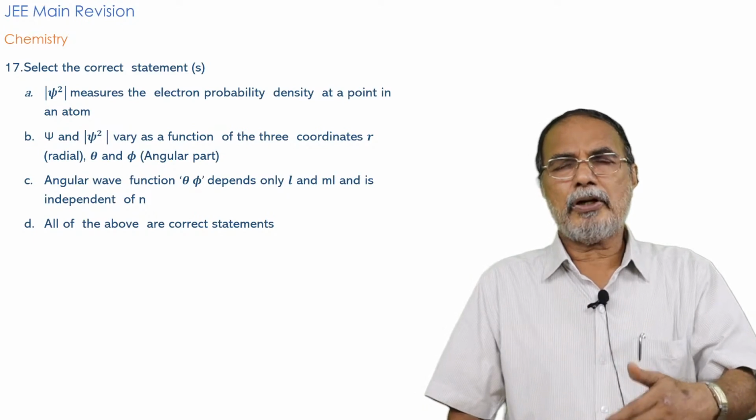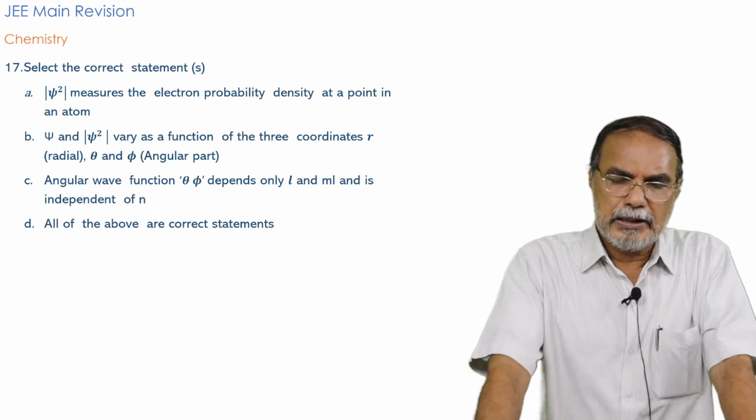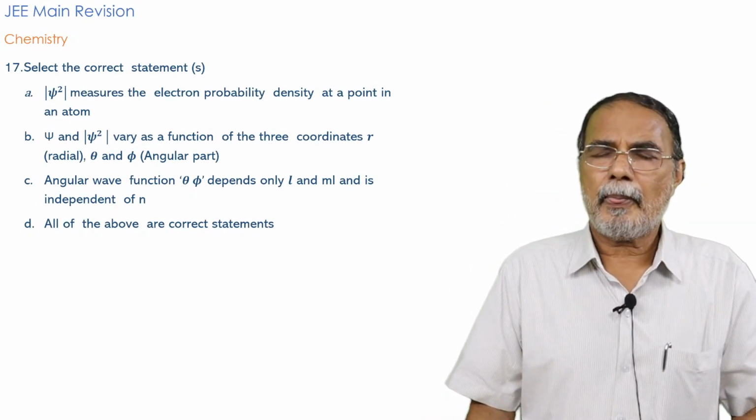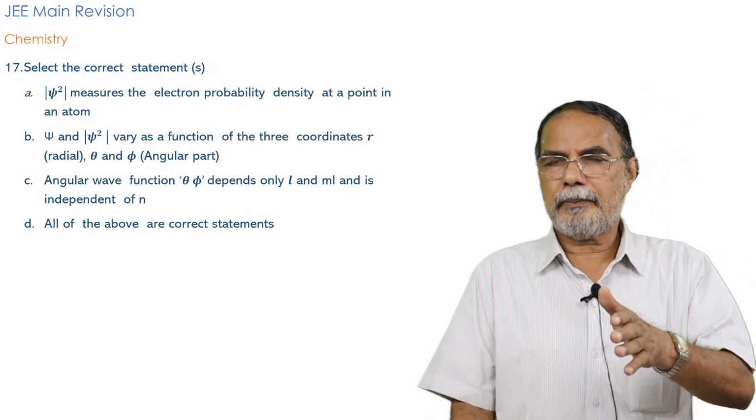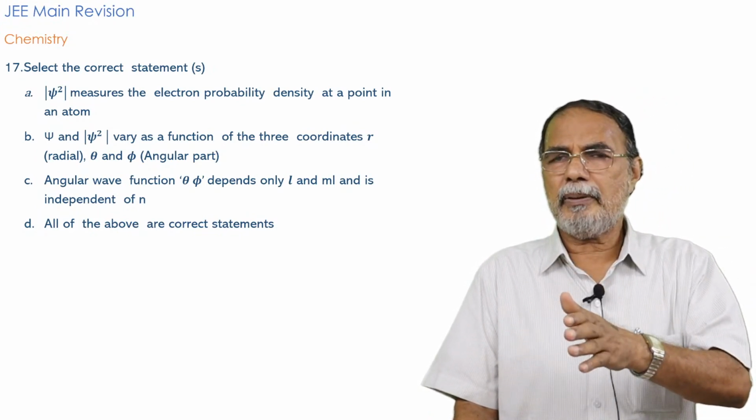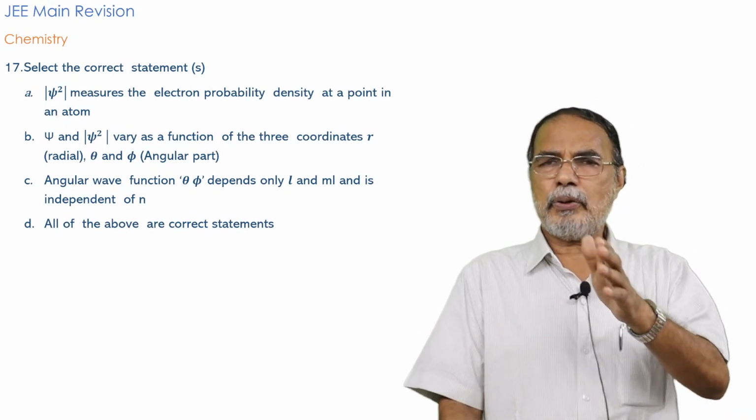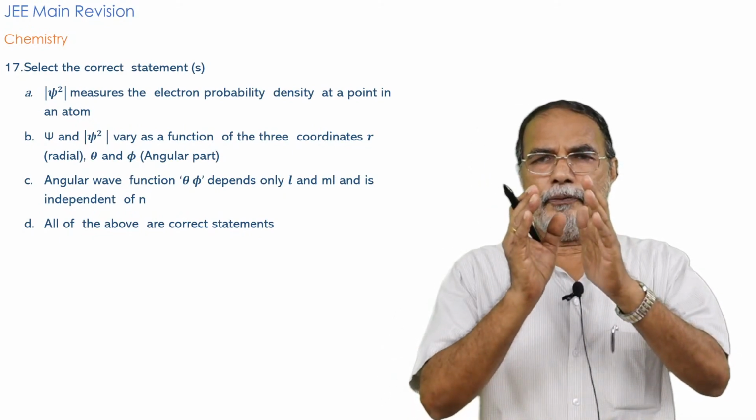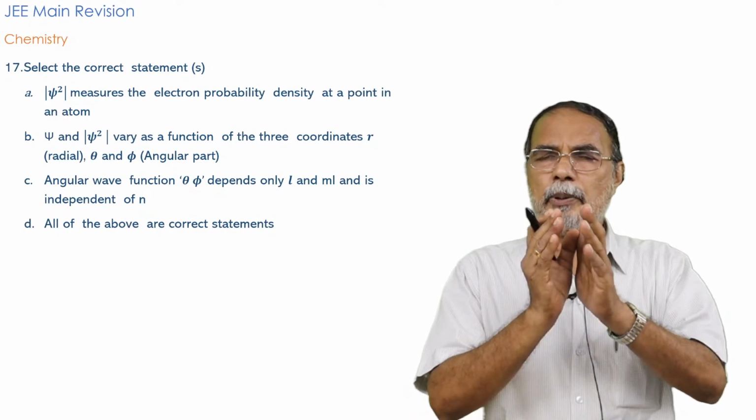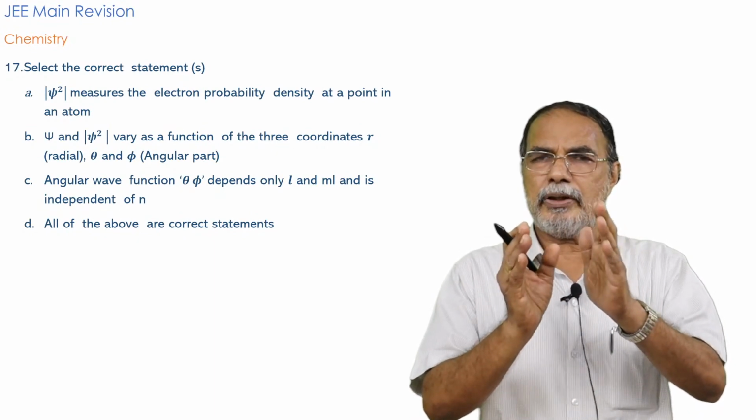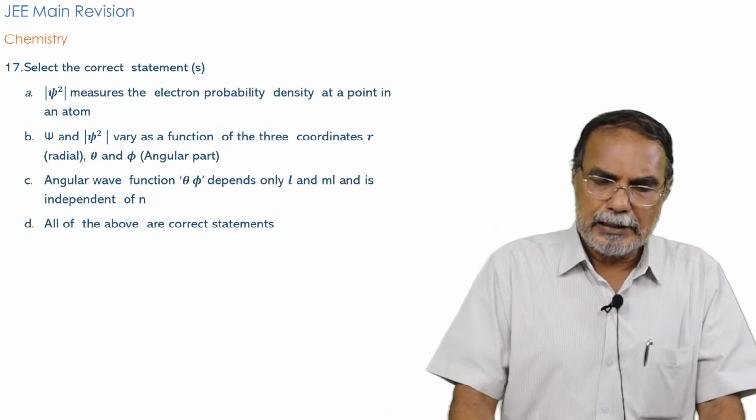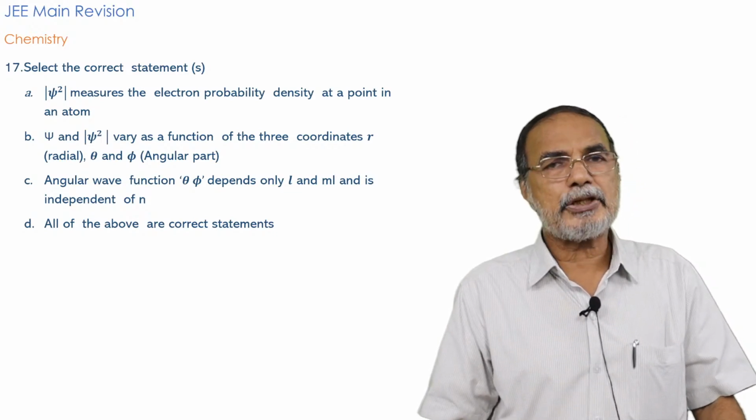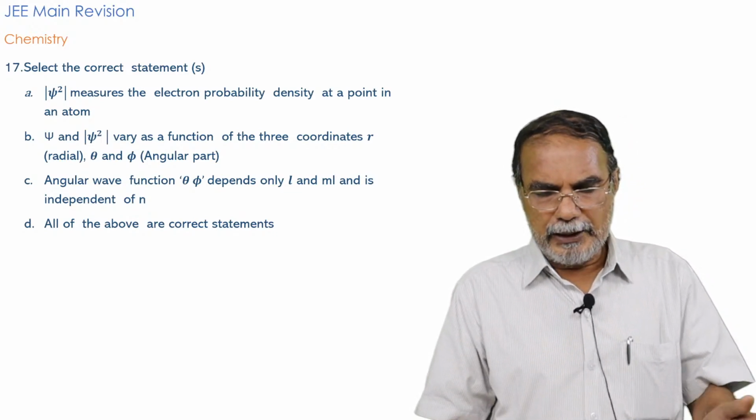Check which statements are correct. Modulus of psi square. Now why modulus of psi square? Because psi may contain a complex number. If psi contains a complex number, then the modulus of psi square is obviously a positive value, and the probability of finding an electron is always positive. That's why you take the modulus of psi square as the electron probability density at a point. That's a very correct statement. Psi and modulus of psi square vary as a function of 3 coordinates.